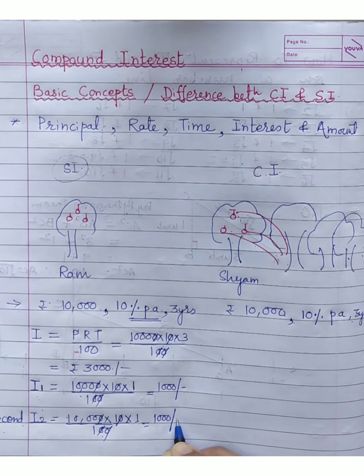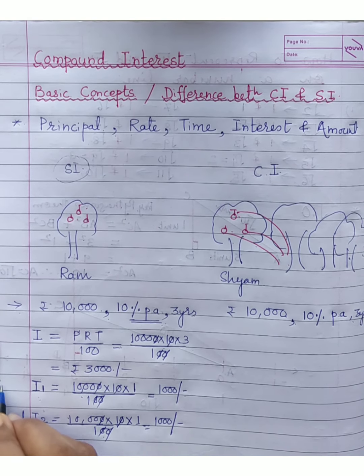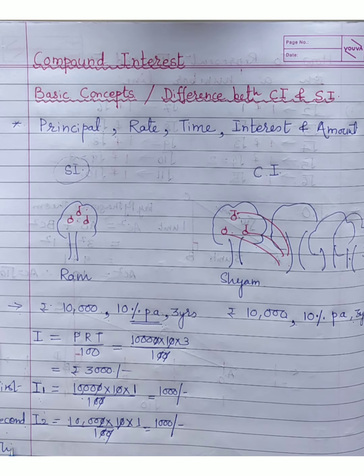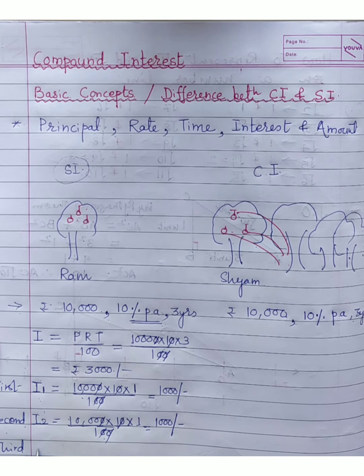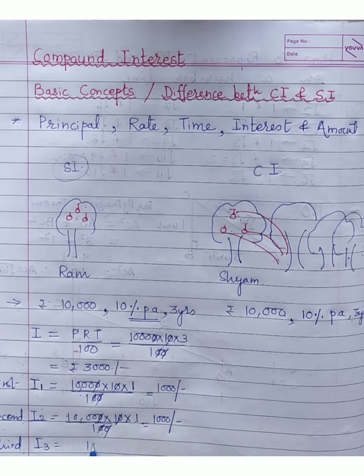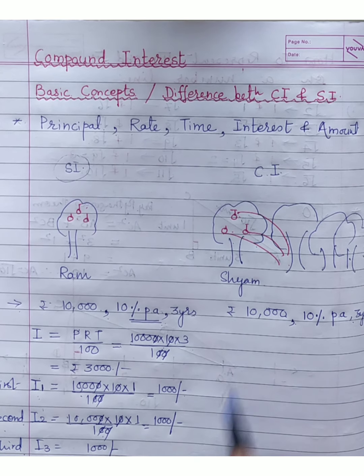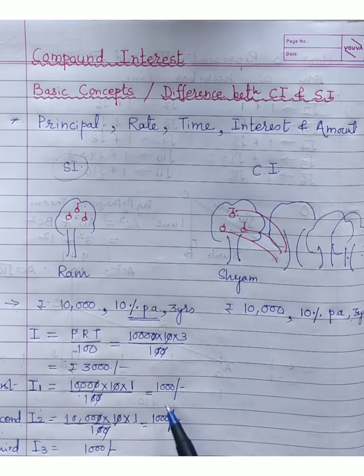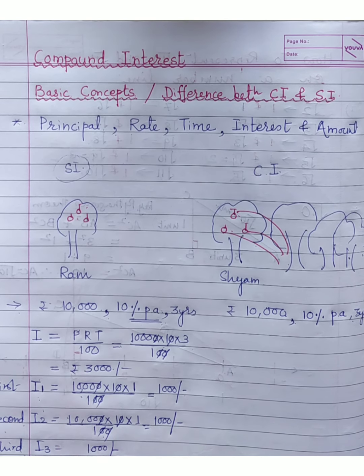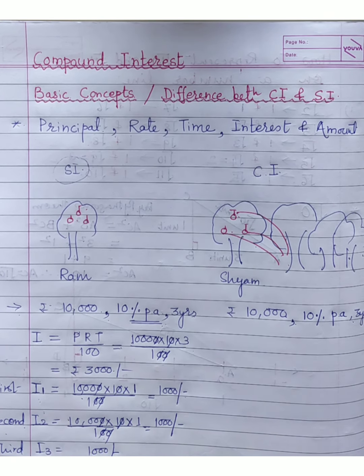So you observe that for the second year also he has obtained the same amount of interest, and for the third year, if I ask you how much interest was obtained by that person, you know again the answer is going to be rupees 1000. That is why at the end of 3 years he is getting 1000 plus 1000 plus 1000, that is equal to rupees 3000. Clear? Everyone is clear with this? This is known to you.